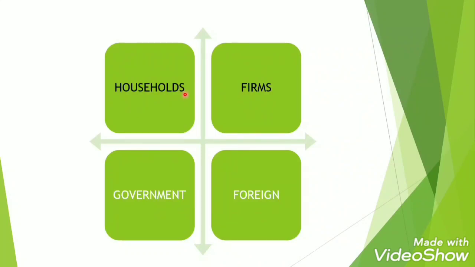Now, over here, you can see there are 4 points written. Okay, we consider 4 sectors in our economy. First is the household sector, second is the firms, third government sector, and fourth is the foreign sector. But the study of these sectors is restricted to 2 sectors, that is the household sector and the firm sector in class 12th.